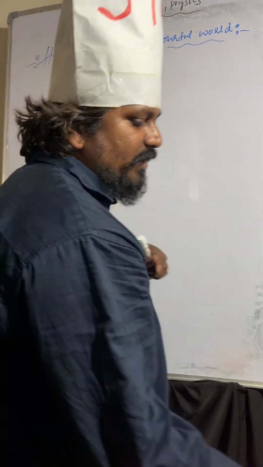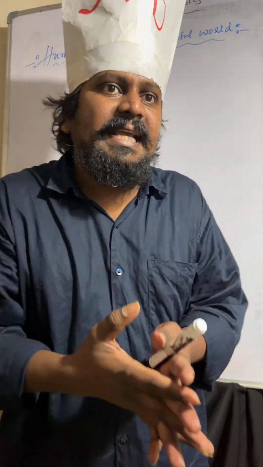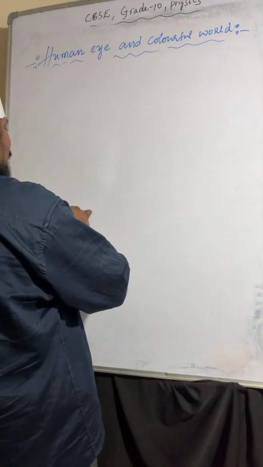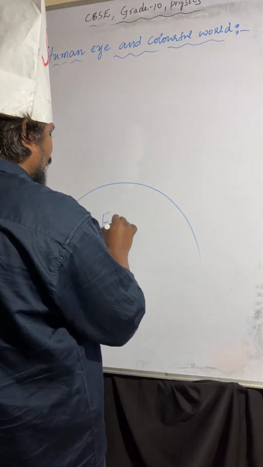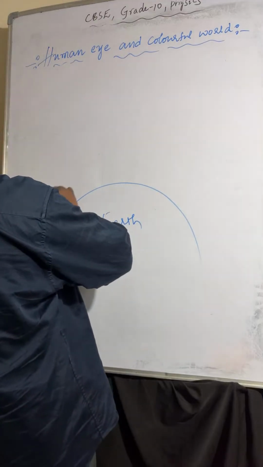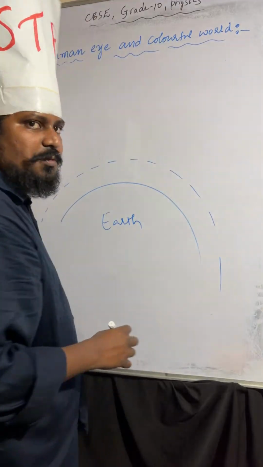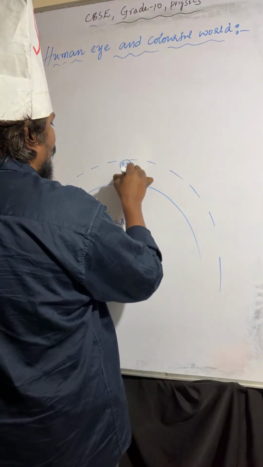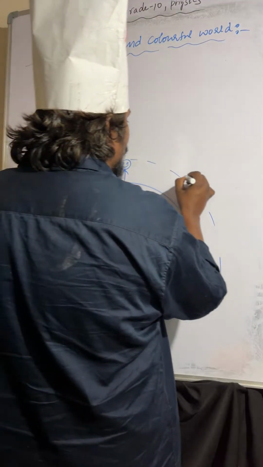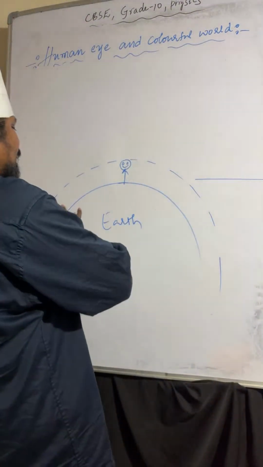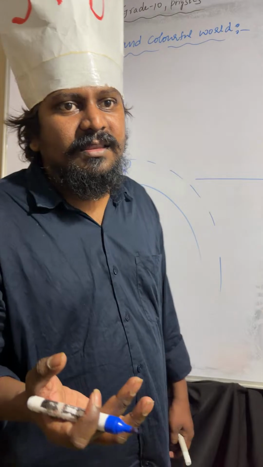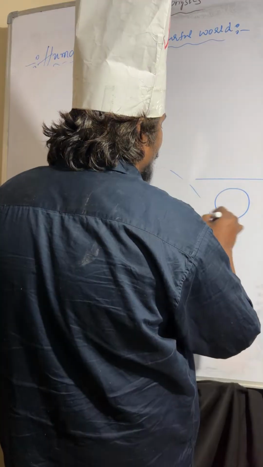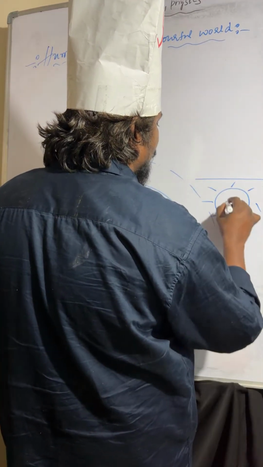And coming to the next one, advanced sunrise and delayed sunset. So this is the earth, and this is the atmosphere. The person is standing over here, so that is the origin. This is the earth atmosphere. The sun appears here, this is the sun position.